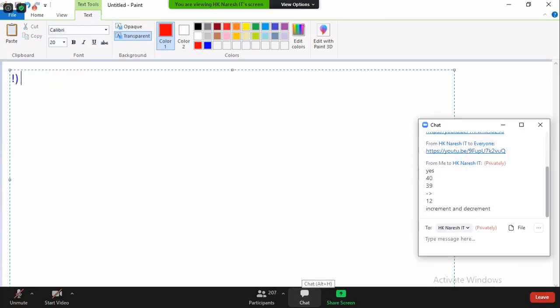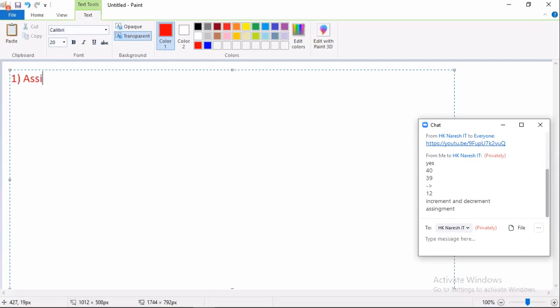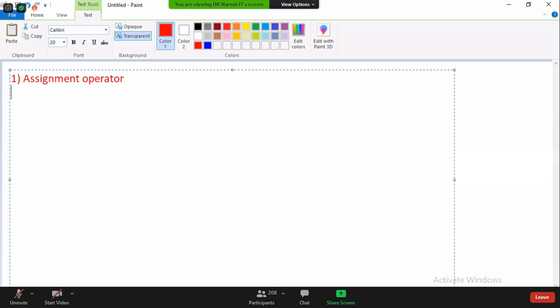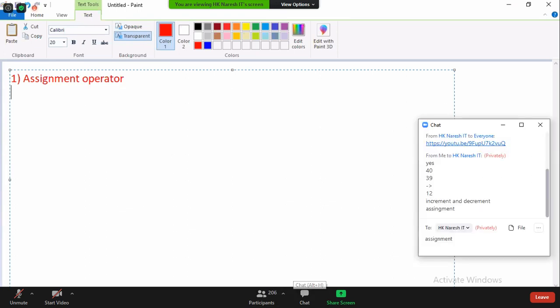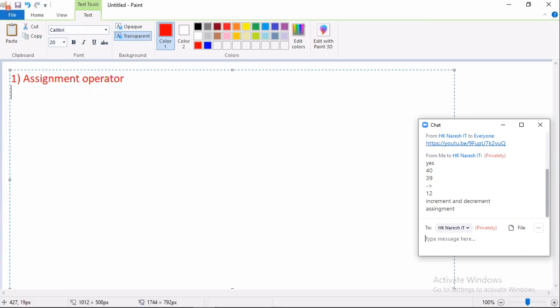Let me ask once again. First operator is what? Assignment. You must always remember in proper order. If you follow the proper order, it's easy to remember, right? First you have to store a value using an operator. After storing, using operators, what can we perform? Validations and calculations. To perform validations and calculations, first of all you must store the value. So that's why you must follow in order. First, the storing operator, that is the assignment operator.